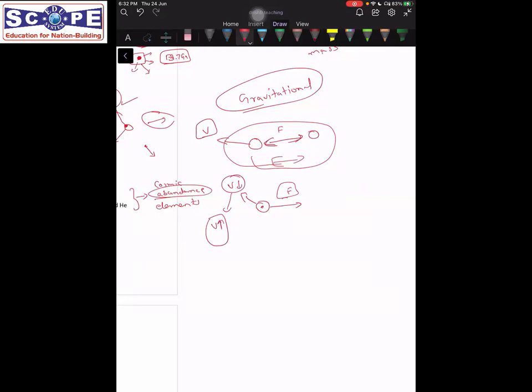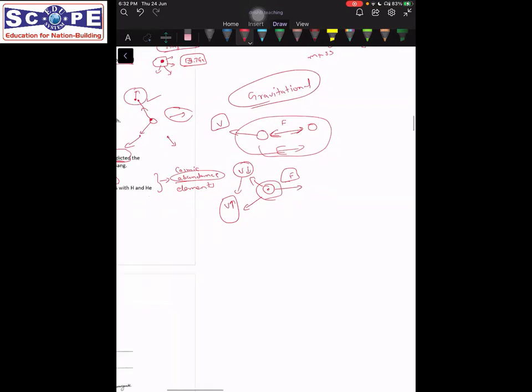There is some other force, some other object, some other energy which is actually causing an increase in this velocity, right? So that energy, what we call is dark energy. Okay, though this is not particularly a topic of geology, you will read this in general studies under science and technology. And if you have already read, do revise this.